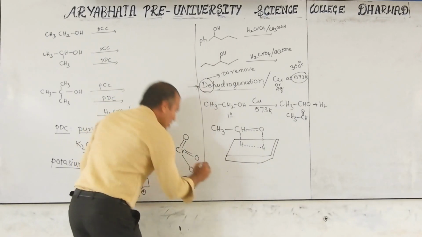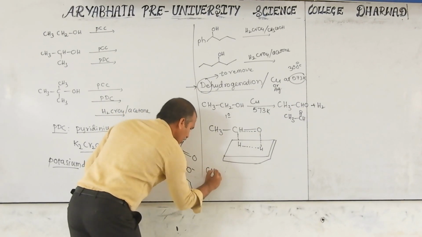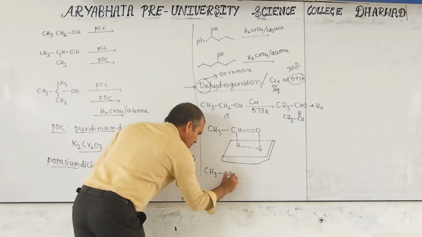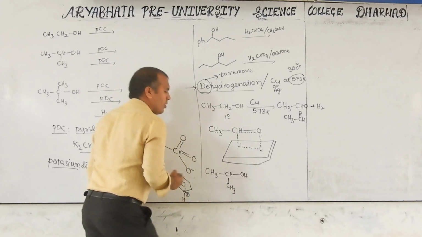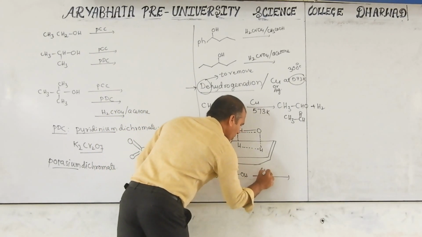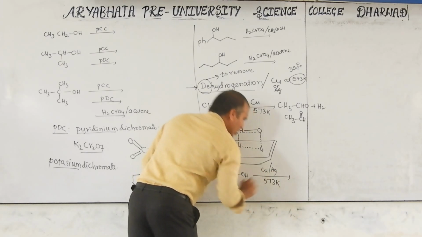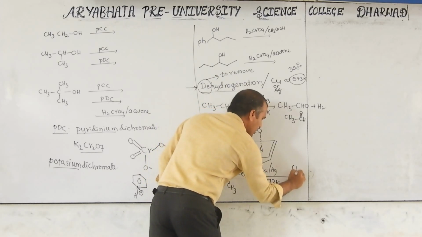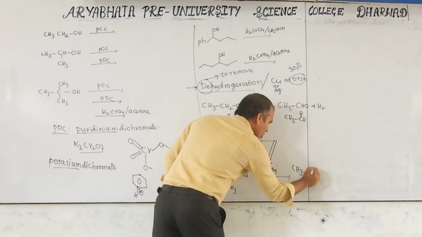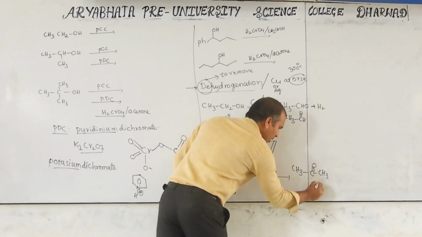Next, secondary also. I don't want to write a mechanism like this; it is a normal reaction writing. CH3CHOHCH3 reacts with copper or silver at 573 Kelvin. Here also copper or silver. Then we will get CH3, C double bond O, CH3. This is called ketone, that is acetone.